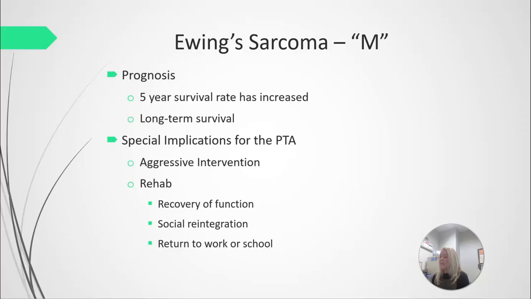As far as PTA goes, with aggressive intervention, again, this could require amputation of part of a limb. So we would work with the patients usually after for prosthetic fitting and gait training, as we would with any amputee. Rehab, again, is going to focus on function, getting them up and ambulating again.